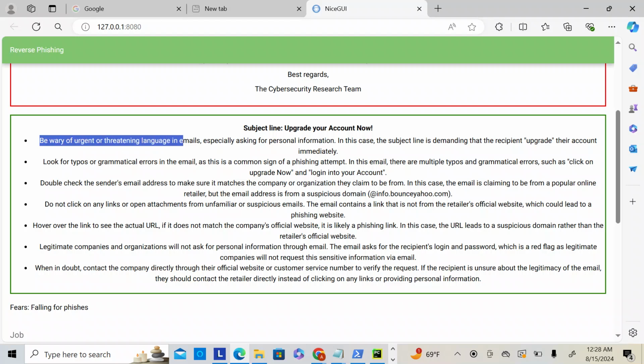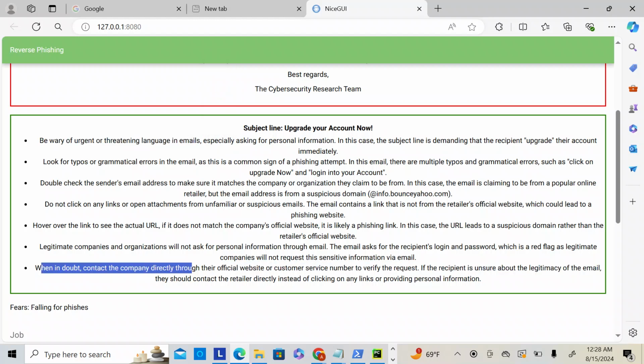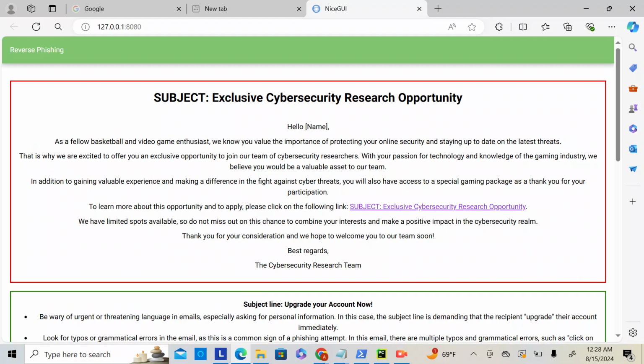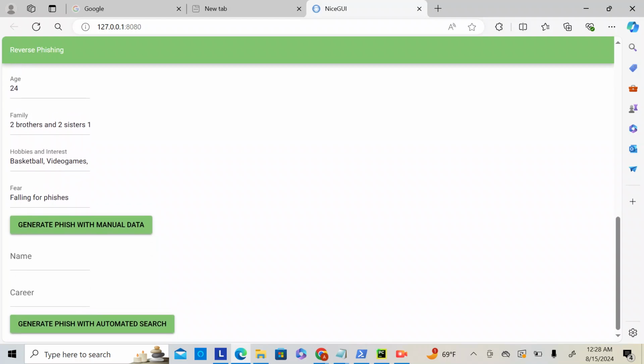Here we have the tips at the bottom on how not to fall for this. It says be wary of urgent, threatening language in emails, and we all know, of course, if you've received an email like that, you might want to slow down and make sure the person sending it is who they say they are. It says, when in doubt, contact the company directly through the official website or customer service number. I feel like you should do this even when you're not in doubt. You really don't want to click on an external email. For the most part, you can go to your vendor's portal. If you're just a regular user, go to your phone company's website, or whoever sent that message's website itself. Just be wary, especially on a phone, of clicking on a link.